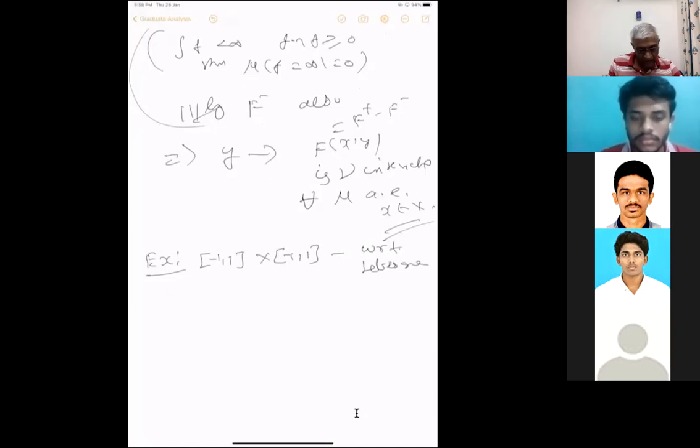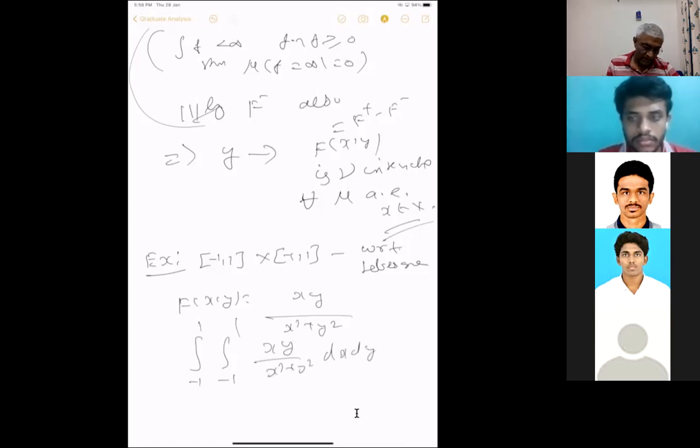Lebesgue measure, you consider f(x,y) equal to xy divided by x square plus y square. Then the iterated integral from -1 to 1 of xy over x square plus y square. We take the iterated integral, but this is just an odd function, so it is 0. The first iterated integral is 0.